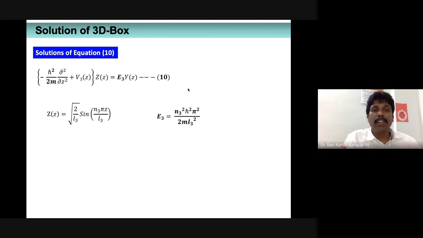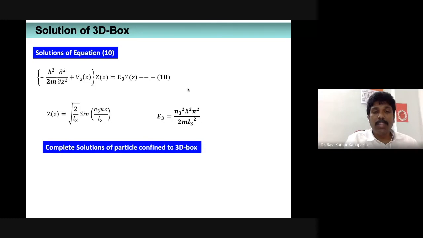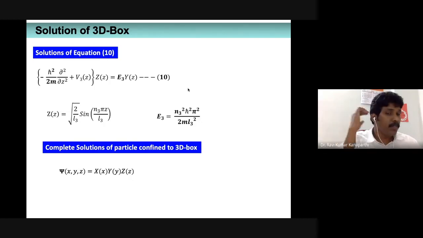Okay, now having known all these things, what is X of x we obtain, what is Y of y we obtain, what is Z of z we obtain. Now, what is the total wave function? The complete solution is nothing but the total wave function. Please remember, we started with an assumption or a substitution. The total wave function is the product of three wave functions. So now X of x, Y of y, Z of z are known.